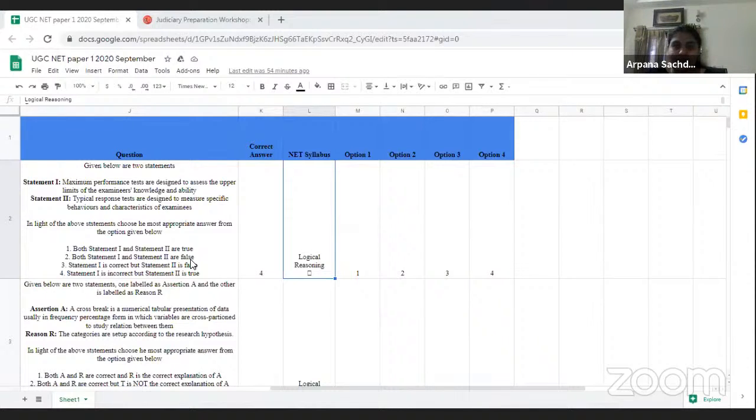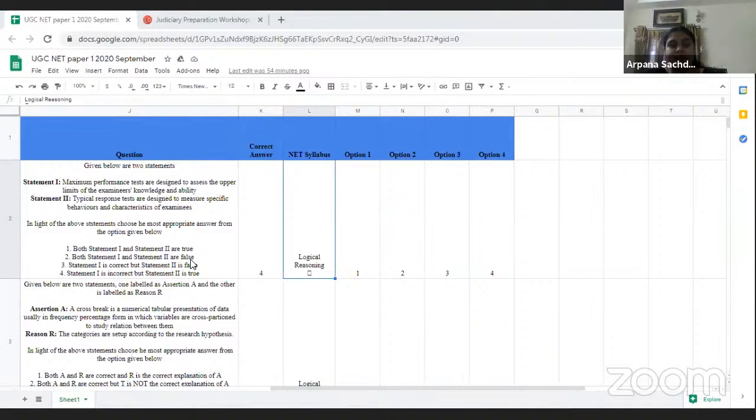That makes this paper more scoring, because these types of questions from mathematics and logical reasoning are scoring questions. If your calculation is correct, you will get 2 marks for that question. So from mathematical reasoning, there were 6 questions, and for logical reasoning, there were 9 questions.